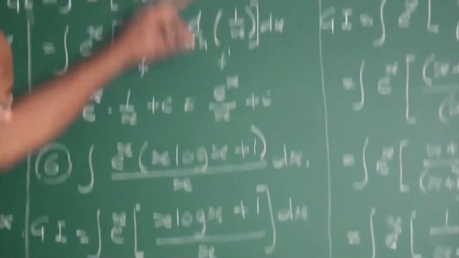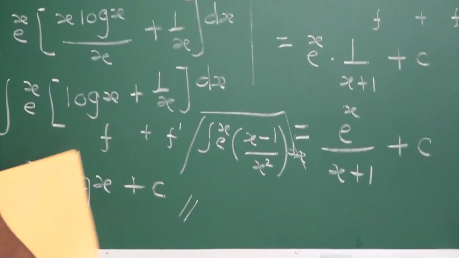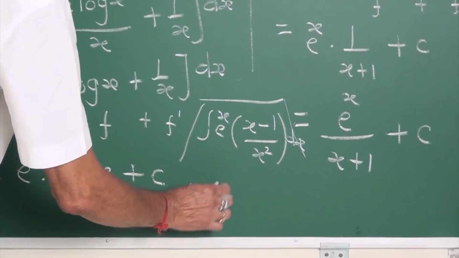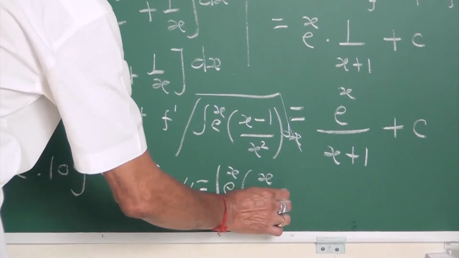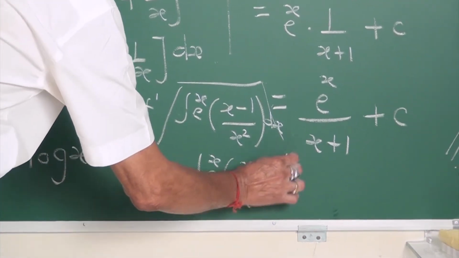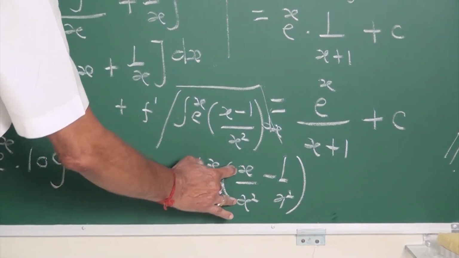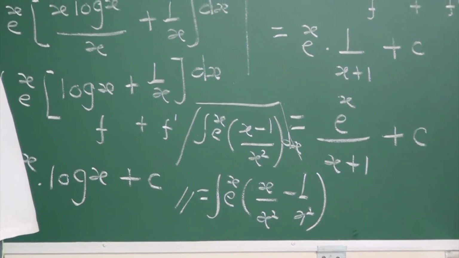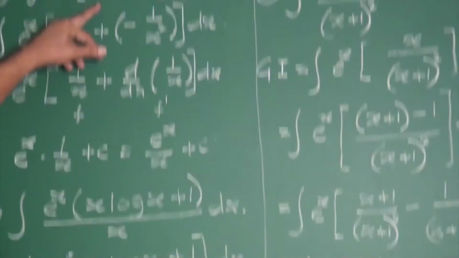This example is same as this. It is integral e to the power x into x upon x square minus 1 by x square. x cancels, you are left with 1 by x minus 1 by x square. So, this example they may give like this.